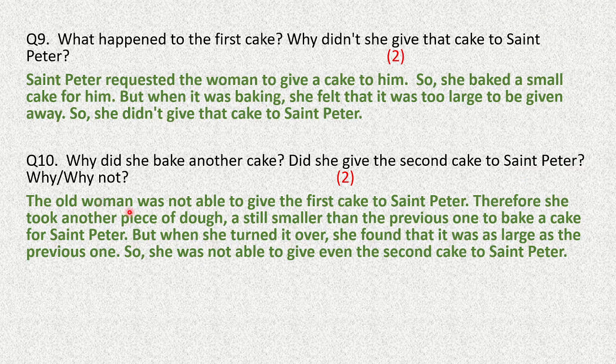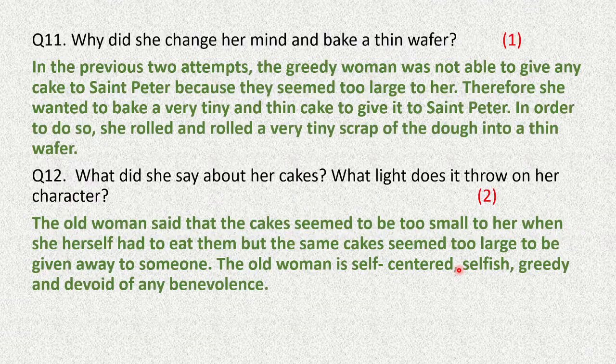Why not? The old woman was not able to give the first cake to Saint Peter. Therefore, she took another piece of dough, still smaller than the previous one, to bake a cake for Saint Peter. But when she turned it over, she found that it was as large as the previous one. So she was not able to give even the second cake to Saint Peter.